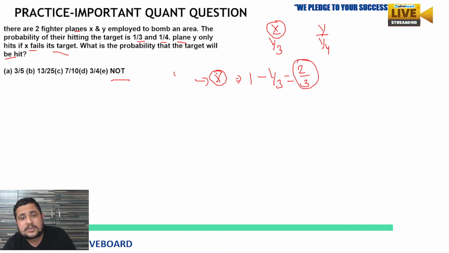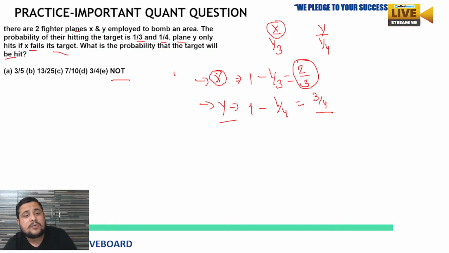Okay, Satyanarayan Panda says none of these. Very good. Now, for Y, what is the probability that plane Y will not hit that target? That probability will be 1 minus the probability of hitting, 1 by 4, which means 3/4.